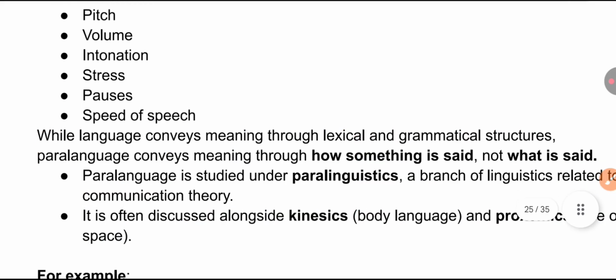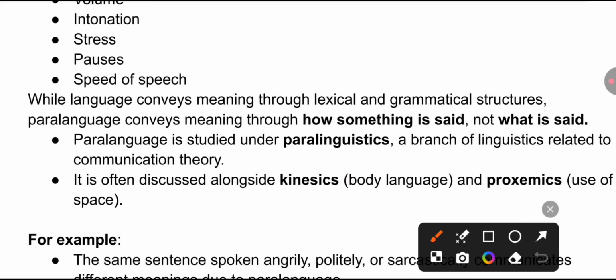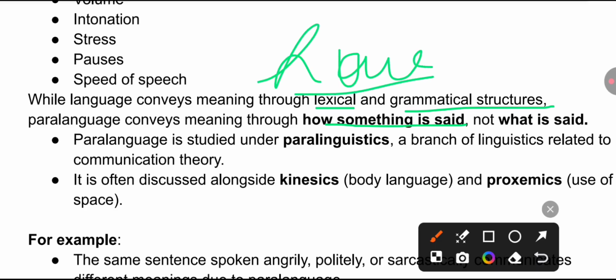the listeners. Here you must remember, while language conveys meaning through lexical and grammatical structures, you all have studied the syntax, paralanguage conveys meaning through how something is said. Remember, how something is said, in which way, and what is said. Paralanguage is studied under paralinguistics, which is a branch of linguistics related to communication theory.